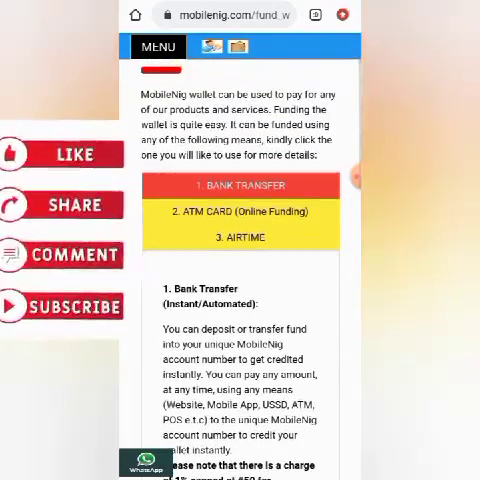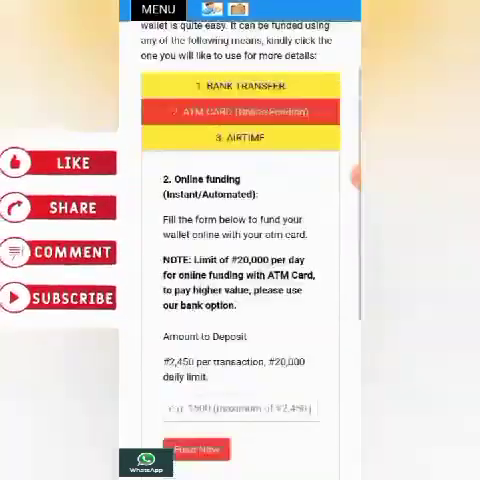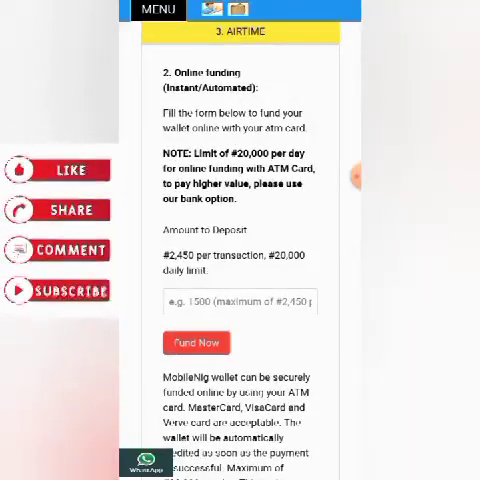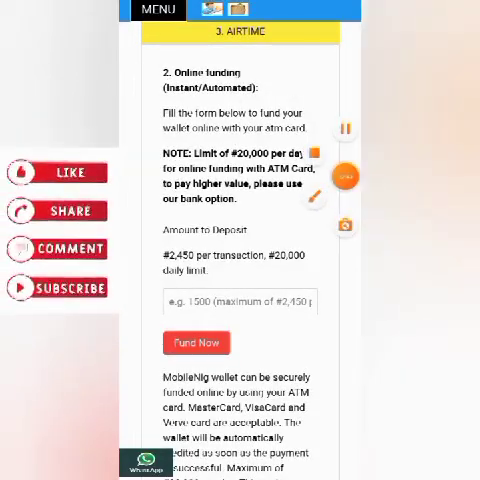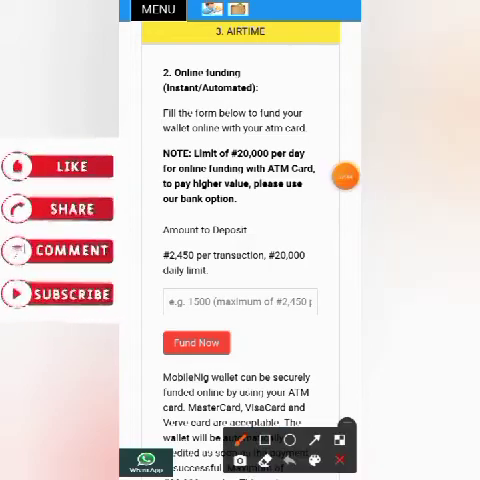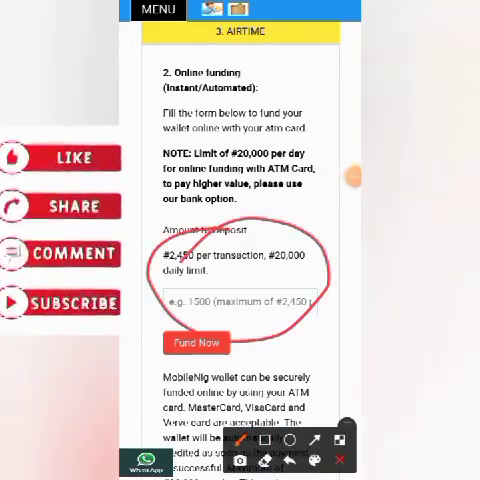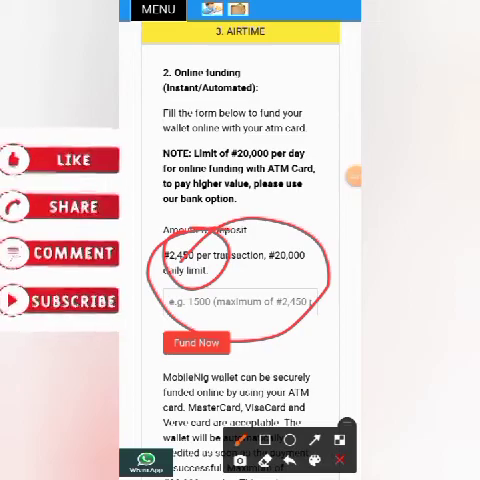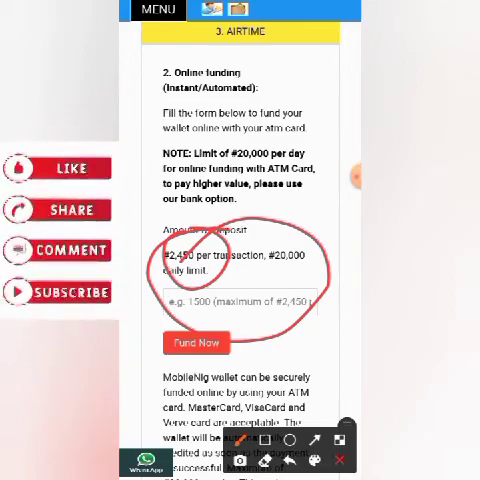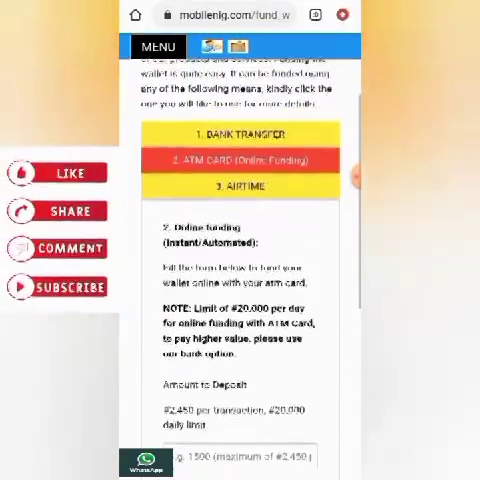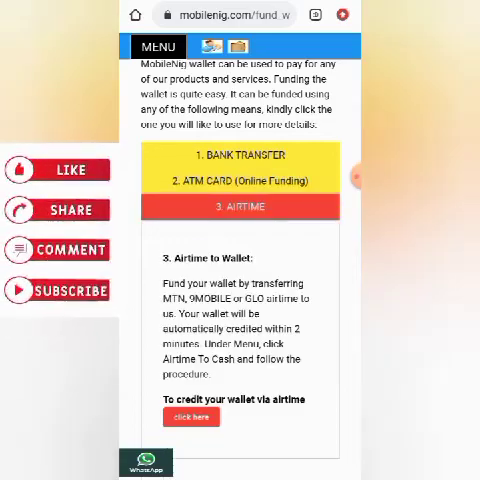You can also fund by ATM, by ATM pin, ATM details. If you want to do that, the minimum amount you can fund with your ATM is 2,450. But if you want to do transfer, you can even transfer 100 naira and it will reflect. Now the third way you can fund your wallet is by airtime, and this is where you are going.